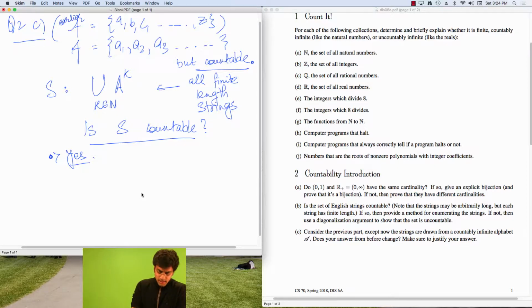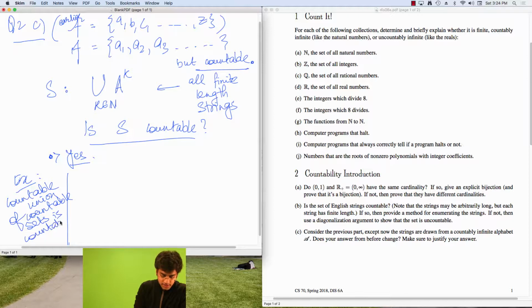The enumeration, I don't find it particularly intuitive. Yes, S is countable. And the enumeration looks something as follows. And then this is a very nice result that you can also, as an exercise, try to prove using what we've seen in homework, which is that a countable union of countable sets is itself countable.